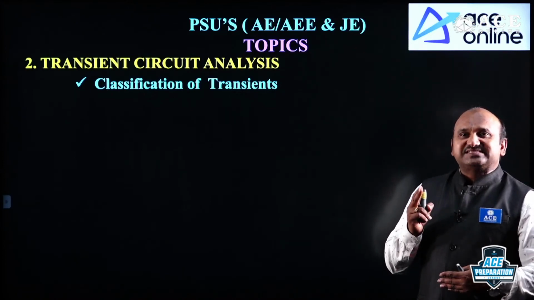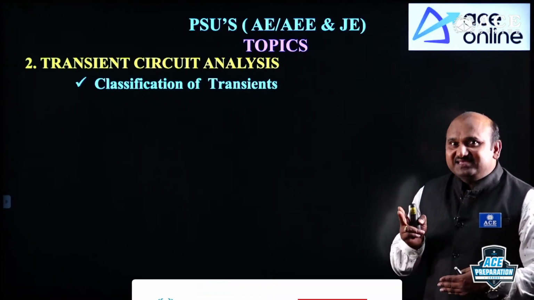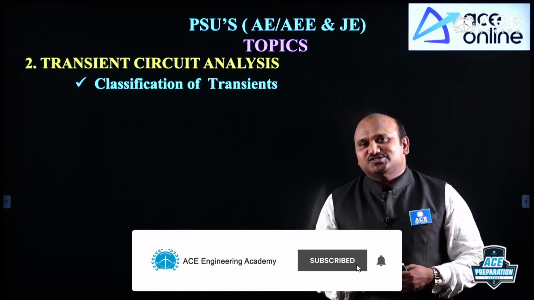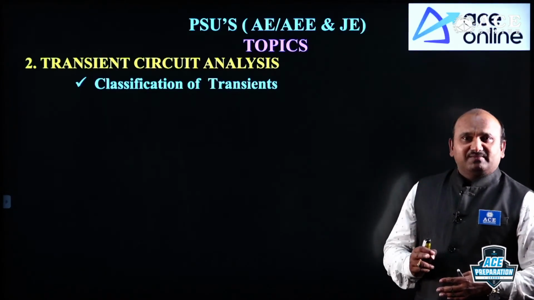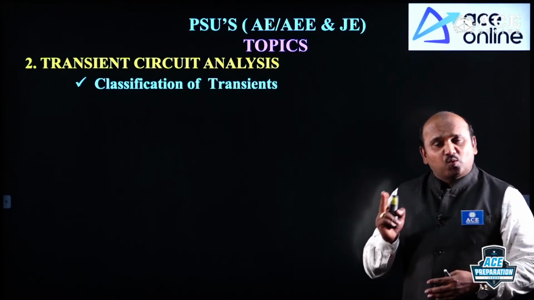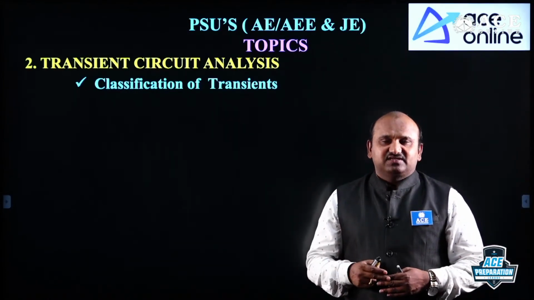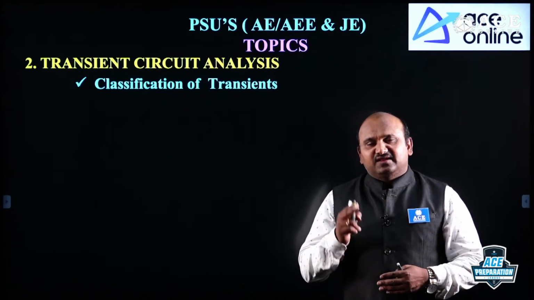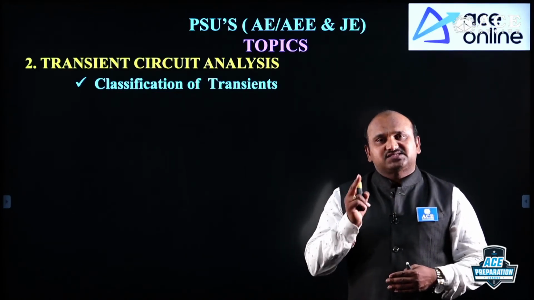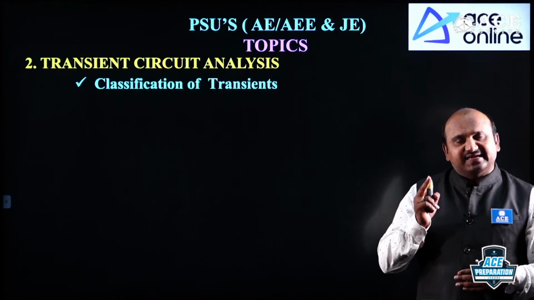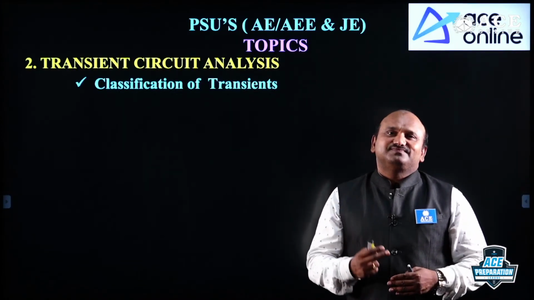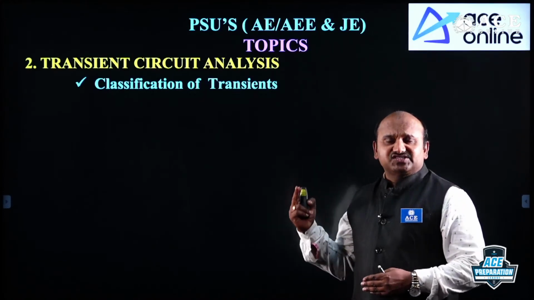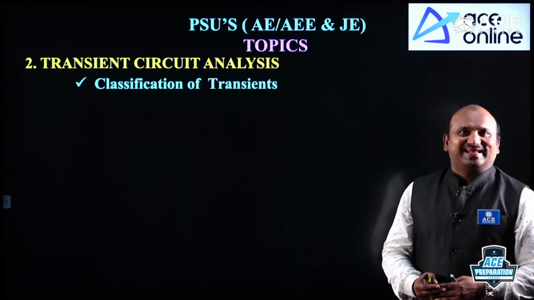Two conditions should be satisfied if you want to analyze the network under transient circuit analysis. Number one is switching action, nothing but sudden changes should be provided from the excitation. Second thing is the network should contain at least one energy storage element, either inductor or capacitor or both. Then only we can study this transient circuit analysis.